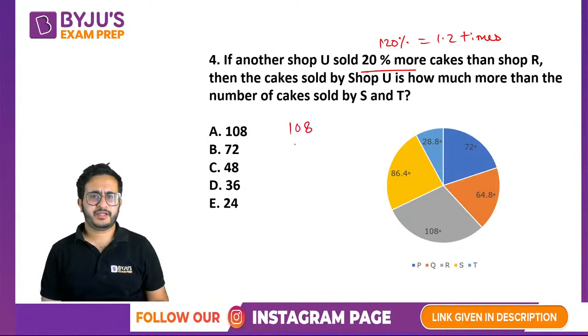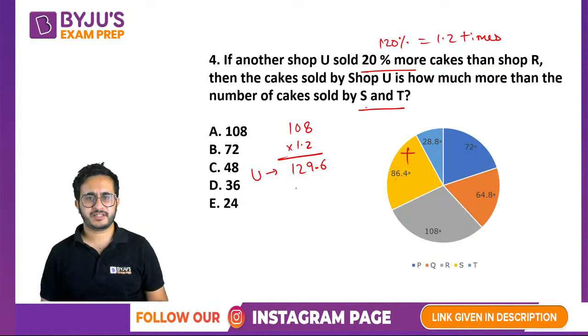So 108 into 1.2, 12 into 100, 1200, 8 into 12, 96. Okay, so U is this much, it is saying that sold by S and T combined. ठीक है, S is this and T is this. S plus T is this, 2 and 115.2. So just subtract it. We will get 14.4 degree.